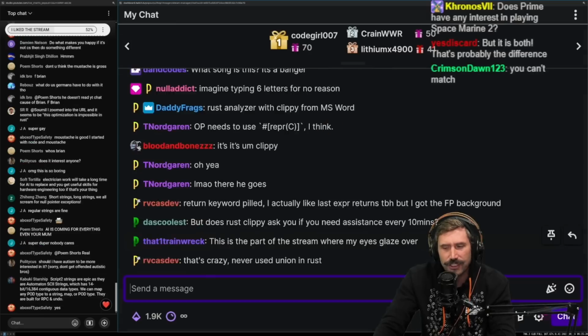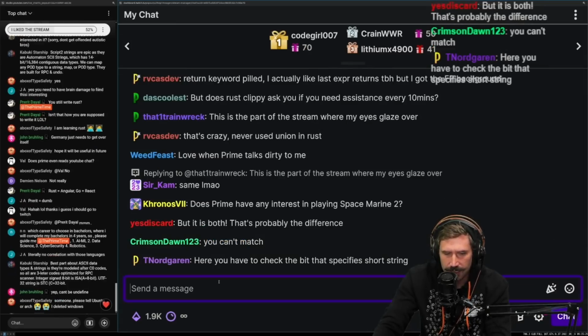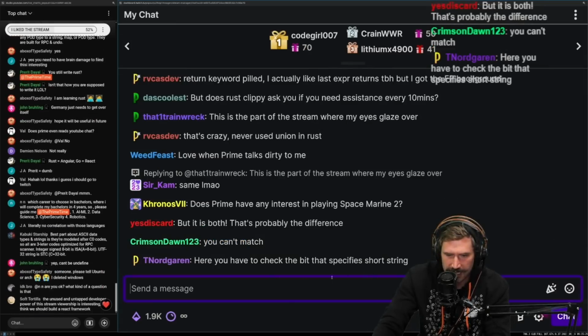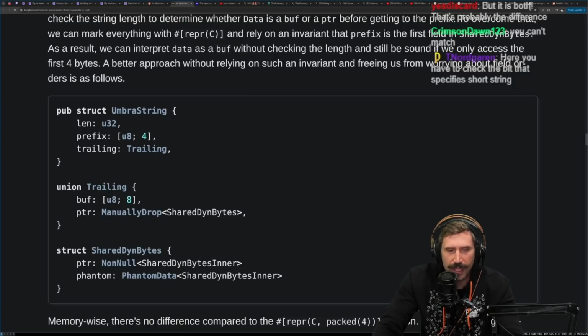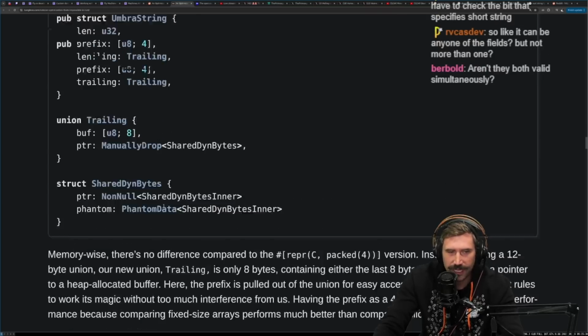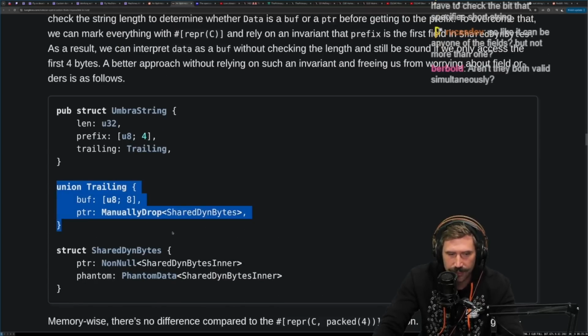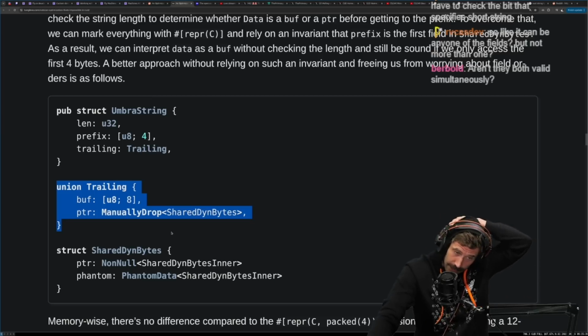You can't match. Yeah, I figured you could match because it doesn't have a tag. You have to check the bit that specifies the short string. Yes. Okay. So that means there is a bit somewhere that says the short string. Okay. So you're doing the manual understanding of the union. Okay. Super cool. I didn't realize you could do that with Rust.